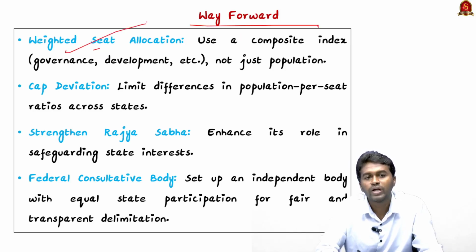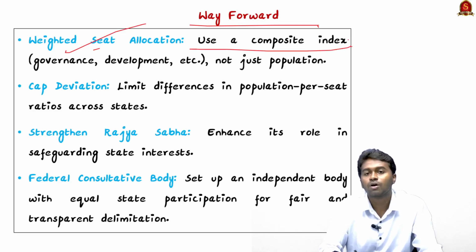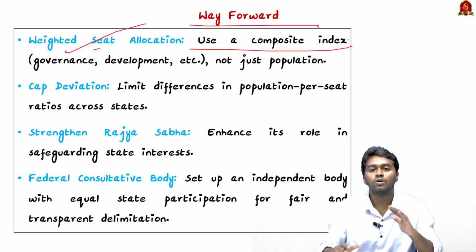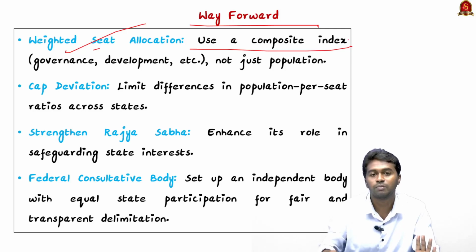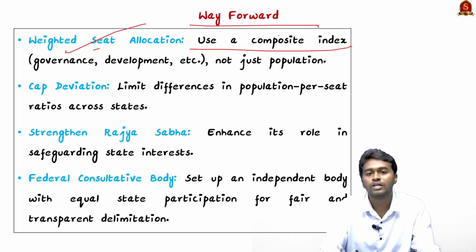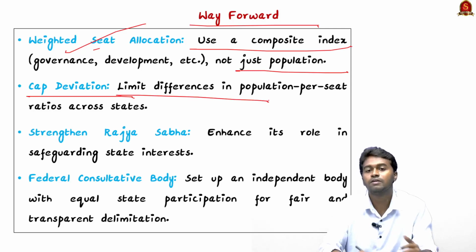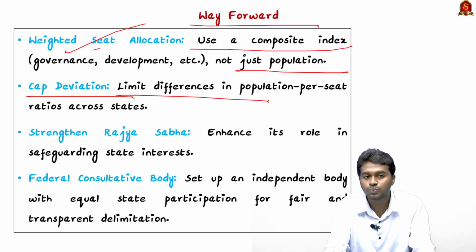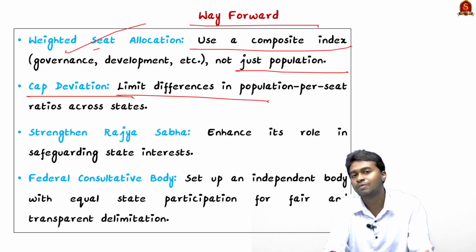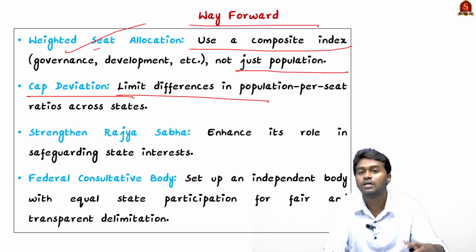The first is weighted seat allocation. That means using a composite index instead of depending just on the population. That means considering other factors like economic growth, investment, education, everything has to be considered instead of just considering the population. The next is gap deviation. That means limiting the differences in population per seat ratio across the states. This will help in ensuring fair representation even after the 2026 delimitation, if we can cap the difference in population per seat across the different states.